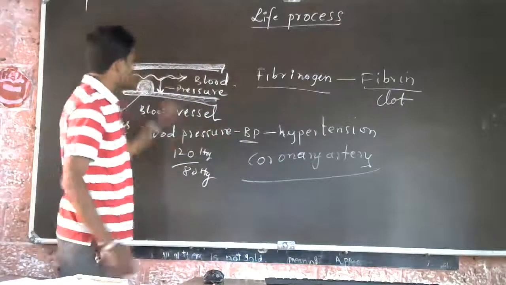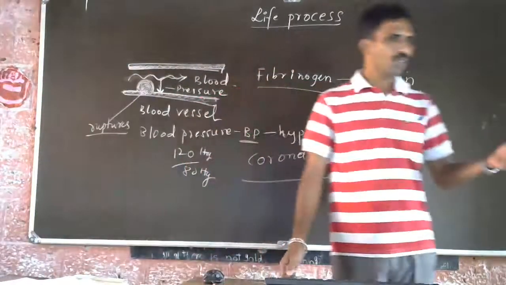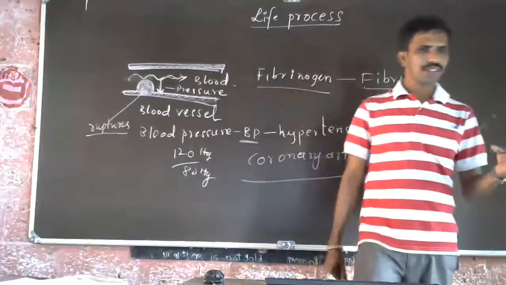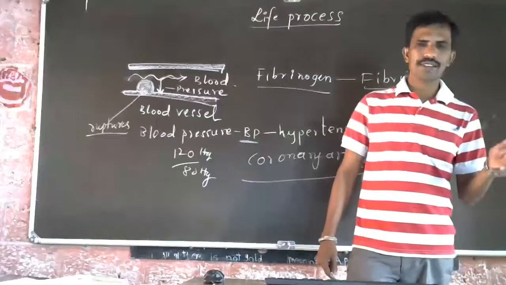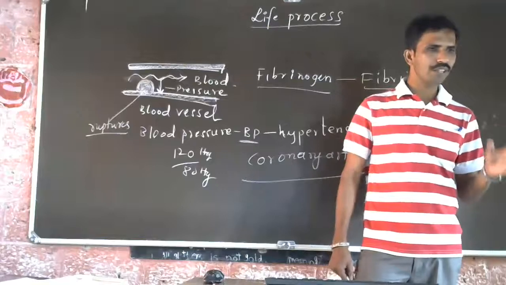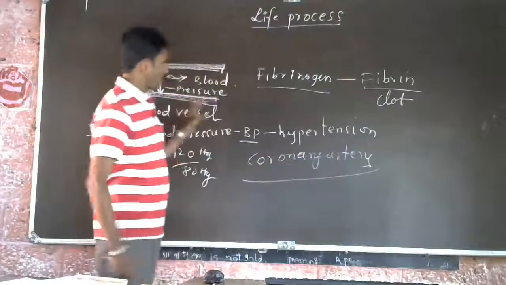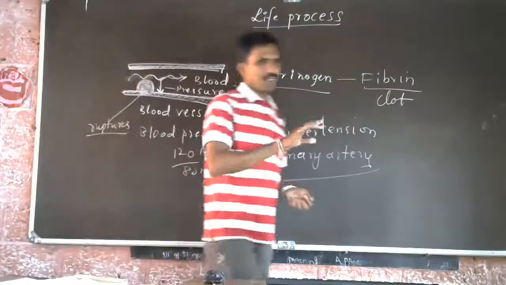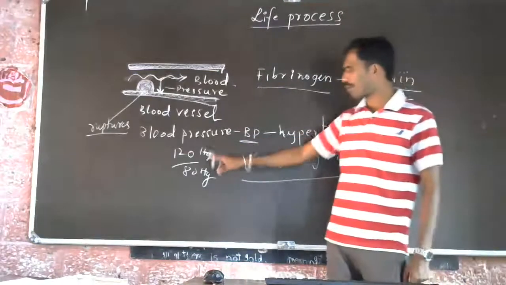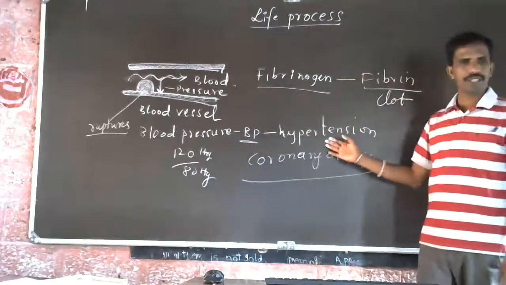in the coronary artery, if this clot happens, that may conclude into a heart attack, or in scientific, medical language, it is called myocardial infarction. Myocardial infarction it is called. So usually every person will have a certain normal BP, that is 120 over 80. If it is more than this, it is called hypertension.